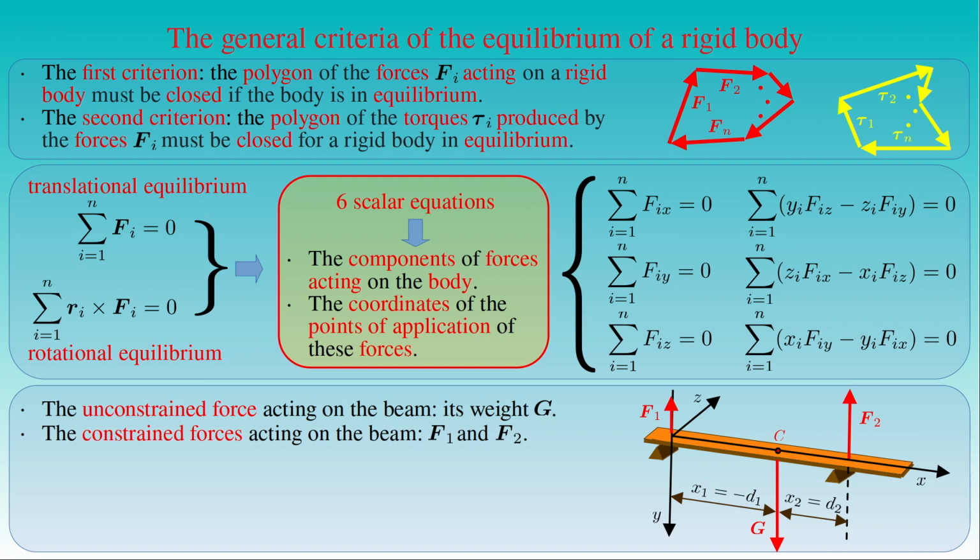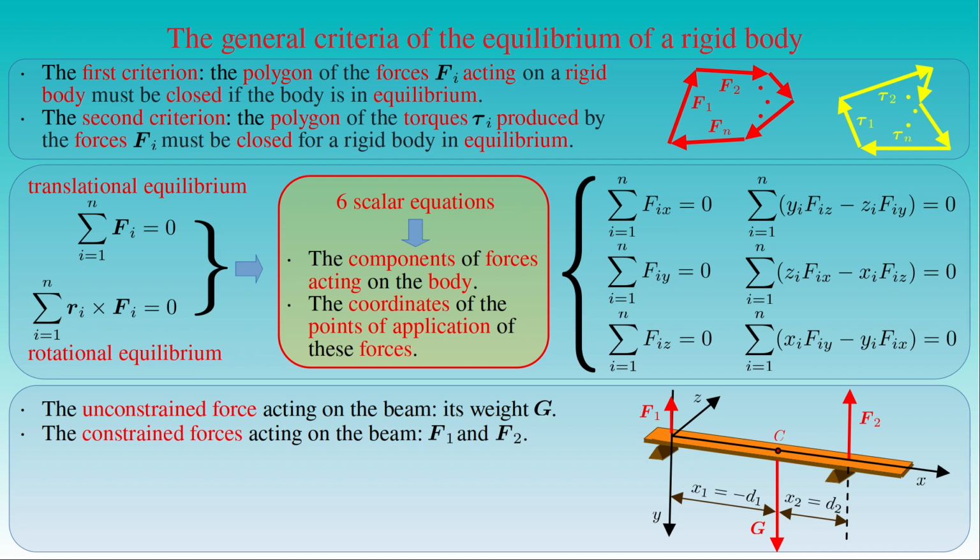In a Cartesian coordinate system attached to the point of application of the force F1, where the x-axis is parallel with the beam, the y and z coordinates of the points of application of the constrained forces vanish. The x-components of the position vectors pointing from the center of mass C to the points of application of the forces F1 and F2 are given by minus d1 and d2, respectively.